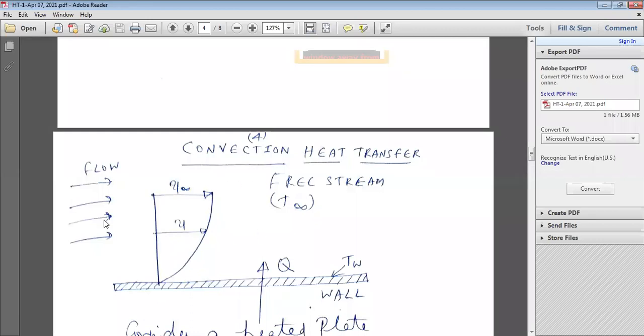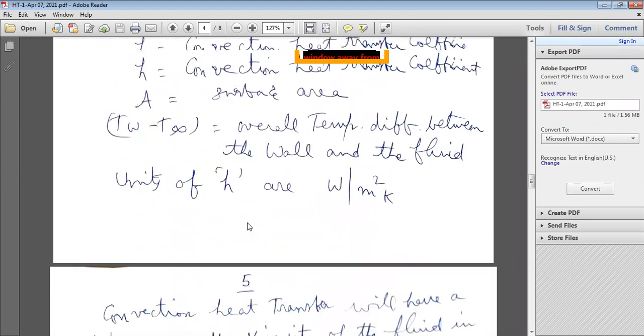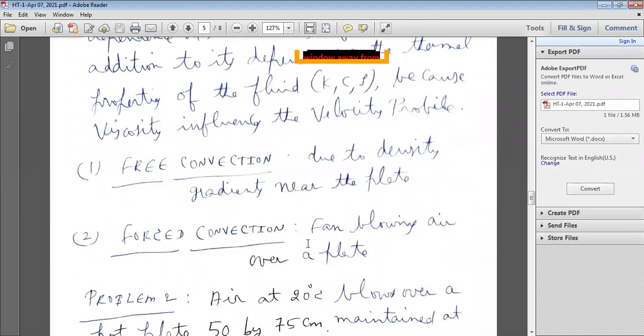If you provide a fan or blower here, within less time it is transferred from the hot plate to air. That is known as forced convection heat transfer. If you provide an external agency like a fan or blower, heat transfer takes place within a short time.